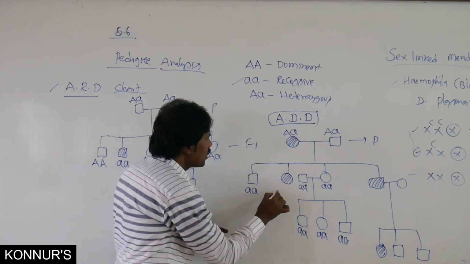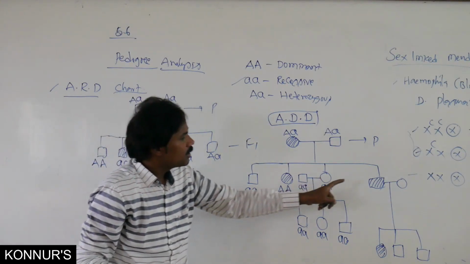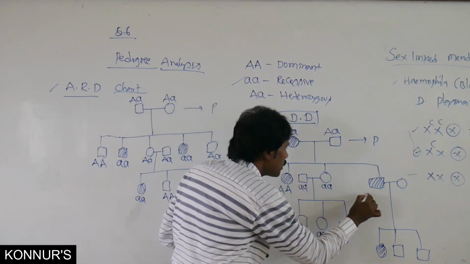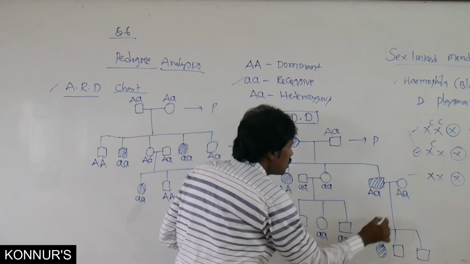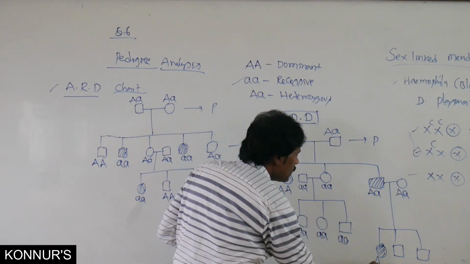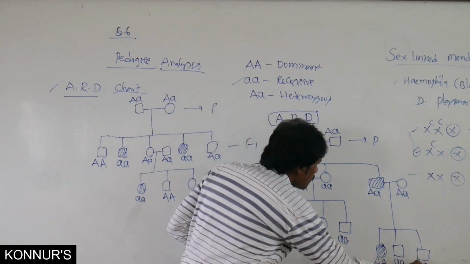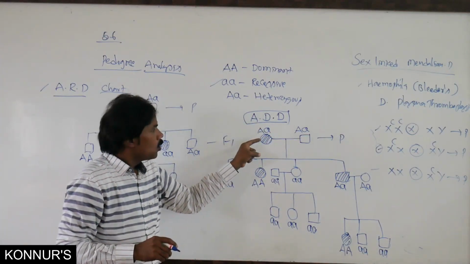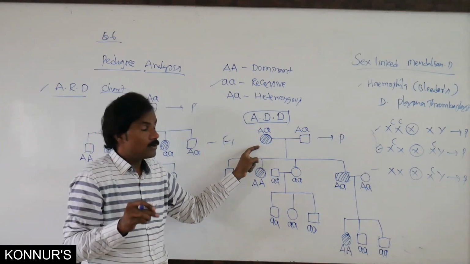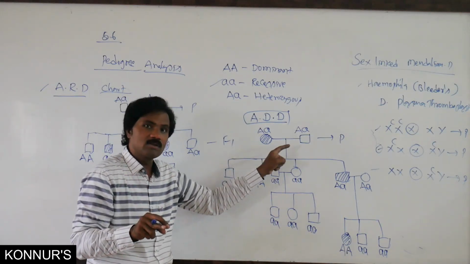It is either completely homozygous dominant, but here heterozygous, it is also hetero, because there may be possibility in autosomal dominant. Then you have one doubt here: why can't we take homozygous dominant for any one among these?